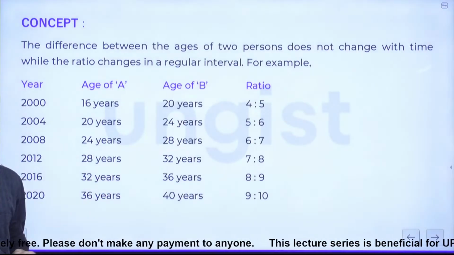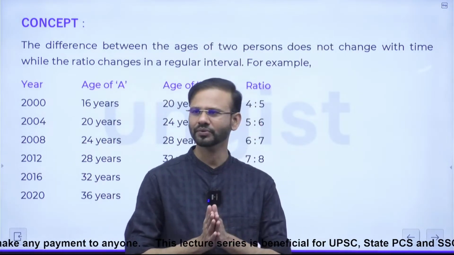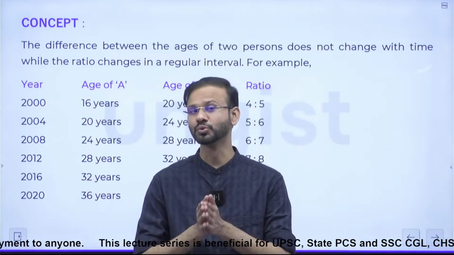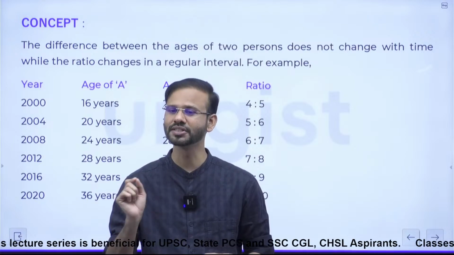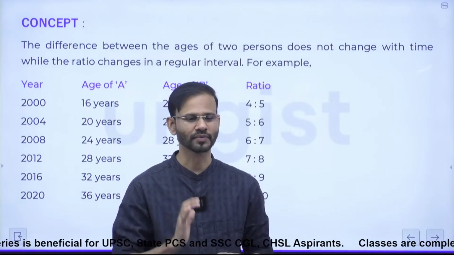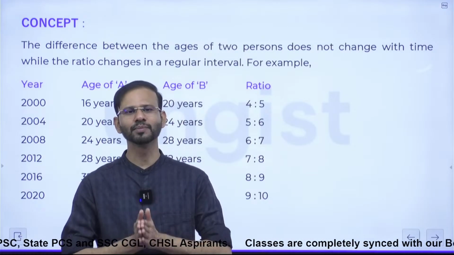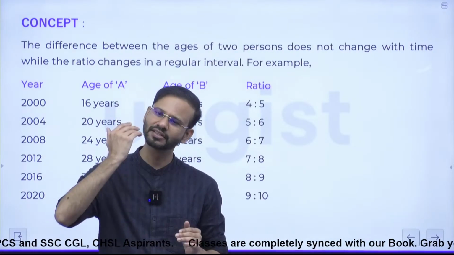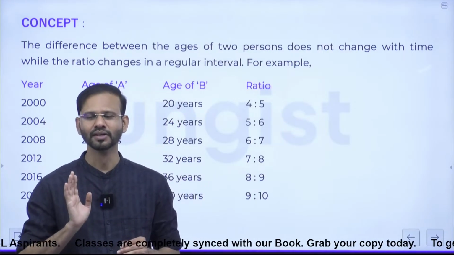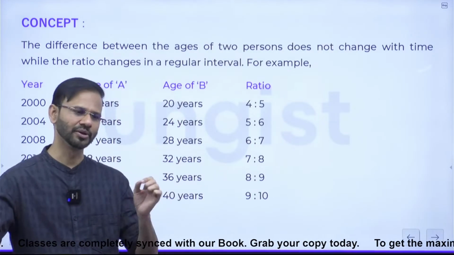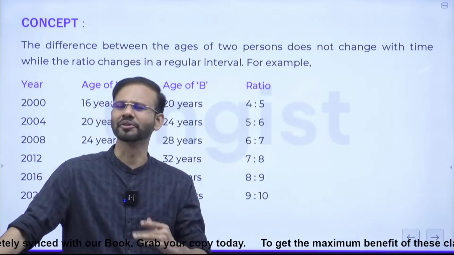Just look at this relationship, and guys, before starting that topic, let me tell you the difference between the ages of two persons. This is the concept. The difference between the ages of two persons does not change with time. Yes or no? I repeat, the difference between the ages of two persons does not change with time. Suppose that your brother is, let's say, 5 years younger than you. So he will always be 5 years younger than you, right? Whether you are calculating it in 2024 or in 2029 or in 2026 or 2010, whatever.